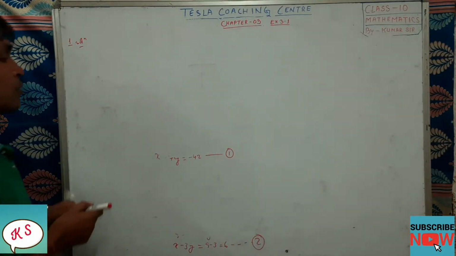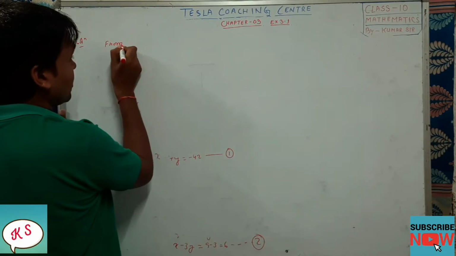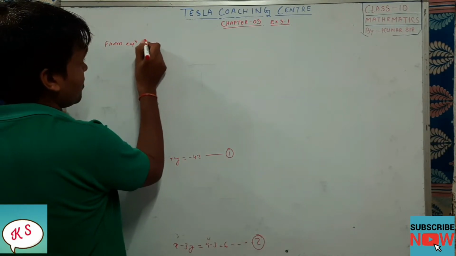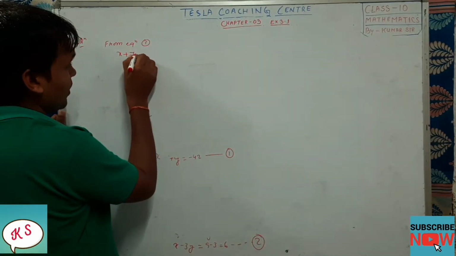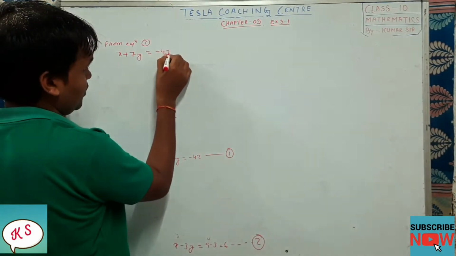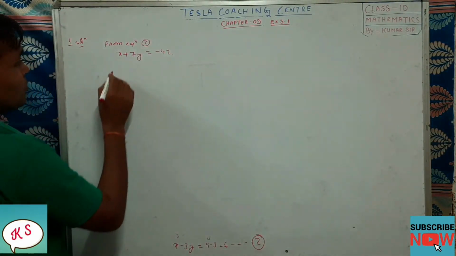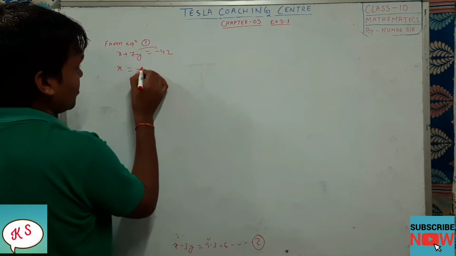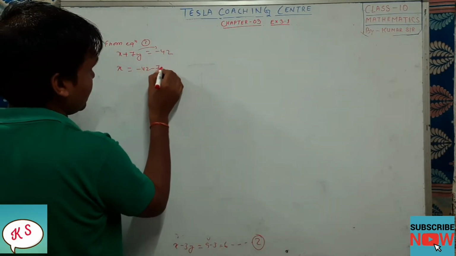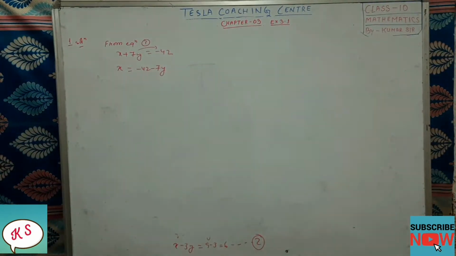So first of all, we will be writing from equation number 1. So from equation 1, what we have? x plus 7y equal to minus 42, right? So we have this as equation number 1. So what we will be doing? x will be equal to, you shift the 7y to that side, so it will be minus 42 minus 7y.